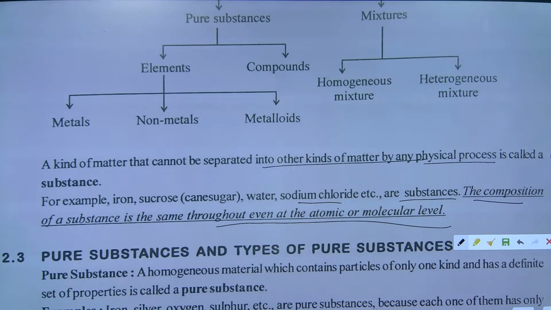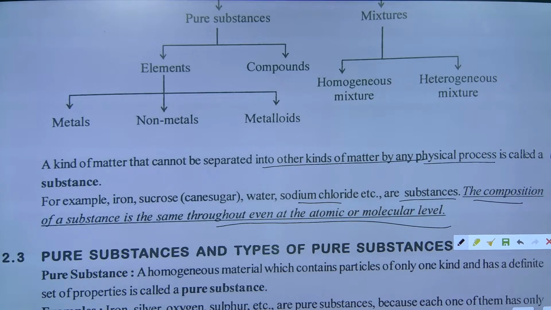Like salt, I cannot convert salt into sugar. Is it possible to convert salt into sugar? Not at all possible. Can I convert sugar into tea leaves? No. So the substances which are present cannot be converted into other ones. That is why we are giving it the name substance.